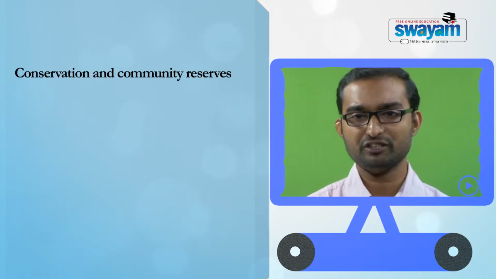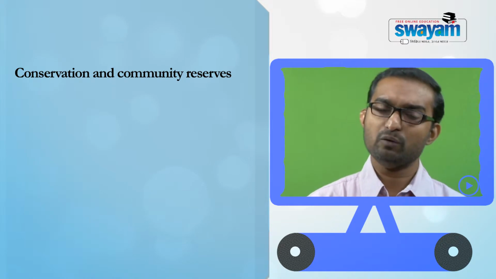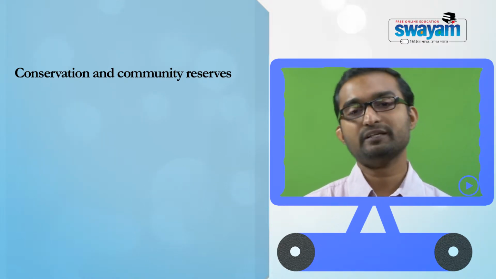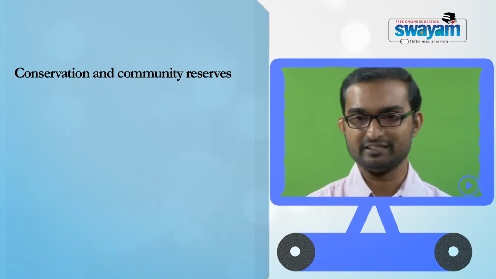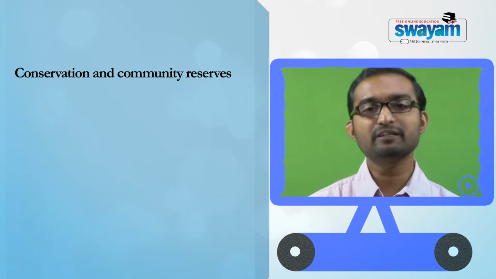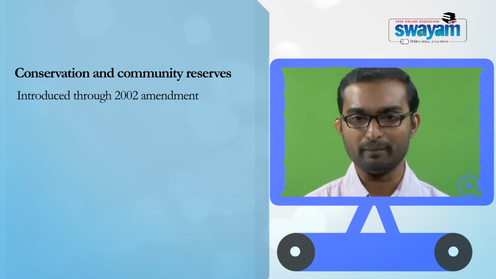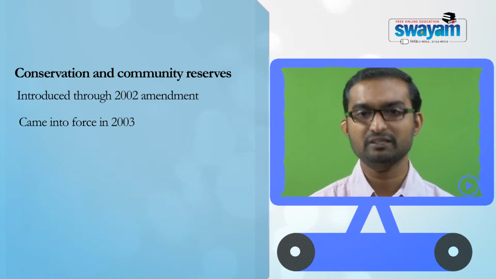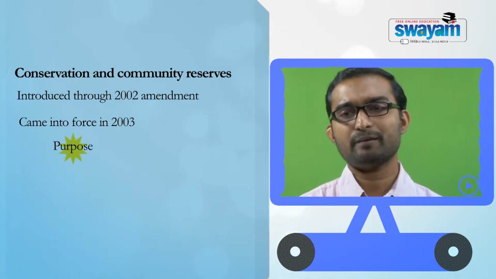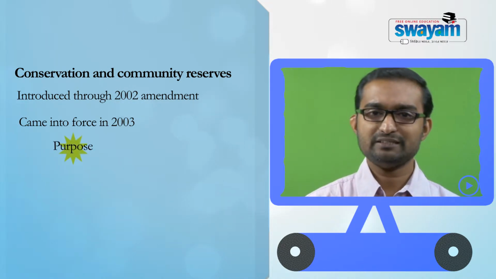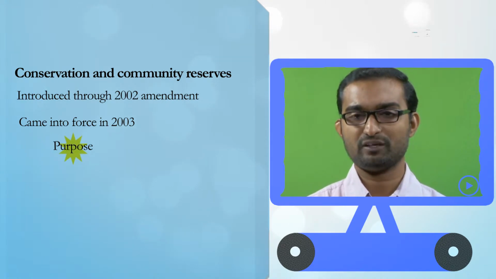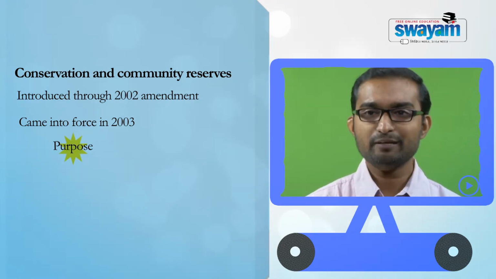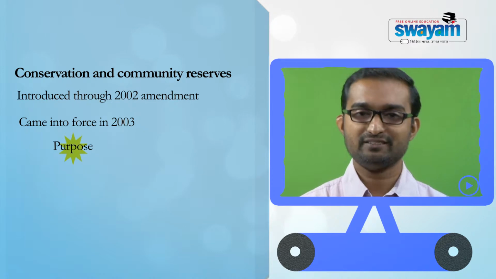The third and fourth category of protected areas is conservation and community reserve. Originally this idea was not in the Wildlife Protection Act 1972, and this was later included through the 2002 amendment, which came into force in 2003. The idea of sanctuaries and national parks focuses on the natural habitat per se, and that means, what happened to the adjacent areas?